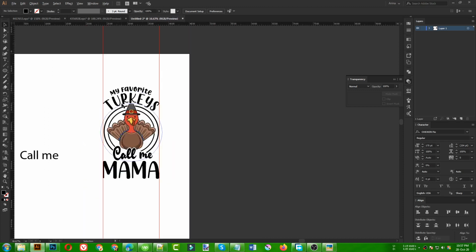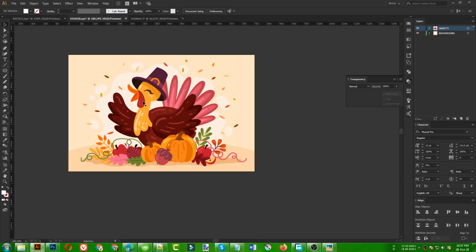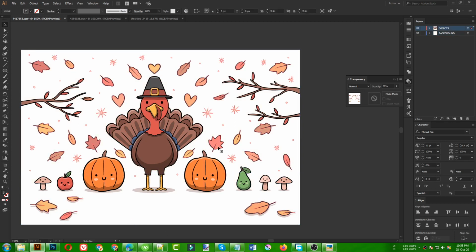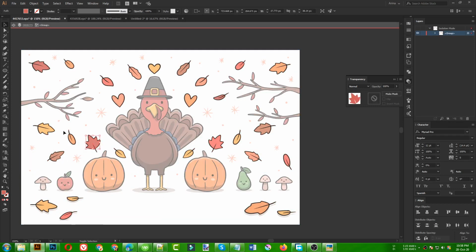Now it's time for using some elements, like our previous design. So let's use some elements from this vector pack. Okay, these lips will work for me, so maybe this one and this one.